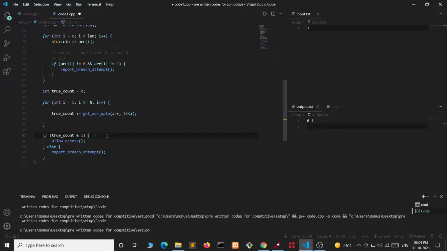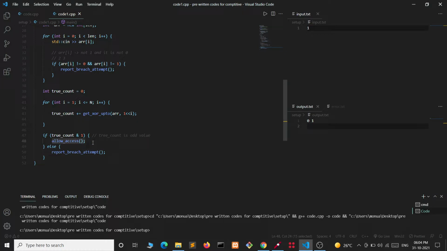This means true count is an odd value, then only the 0th bit will be 1, and we will get the call to the function allow access.